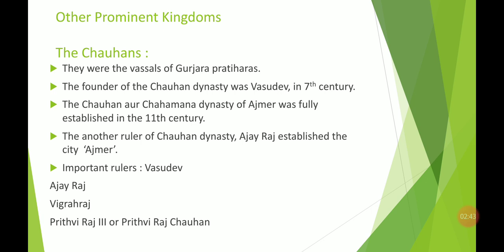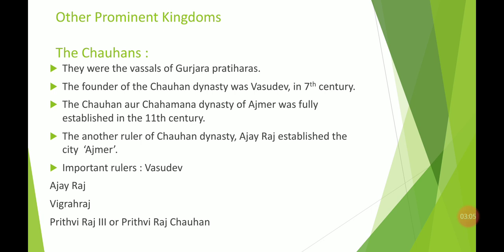There was one ruler whose name was Ajay Raj. It is said that Ajmer, the city in Rajasthan, was established by Ajay Raj only. After that the Chauhans became more powerful and emerged in that area.